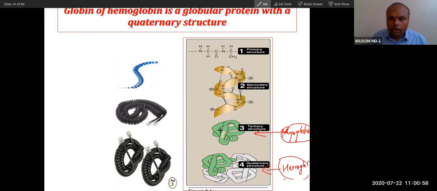Tertiary will manifest a different type of function. Quaternary will manifest a different type of function. Remember, myoglobin is M for myoglobin, M for monomer, and it is tertiary. Hemoglobin is tetrameric, multimeric. Okay.